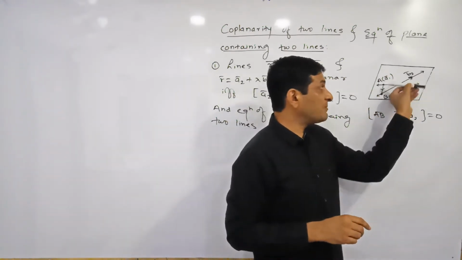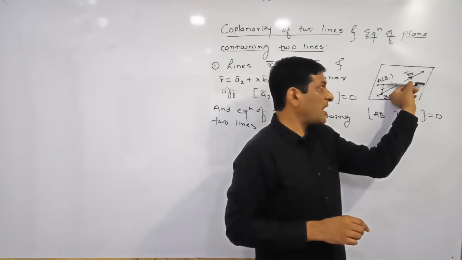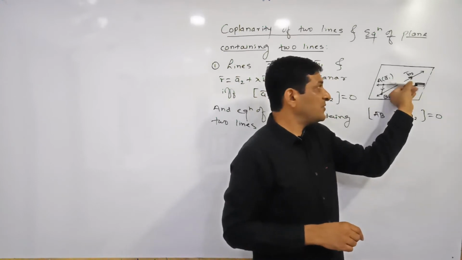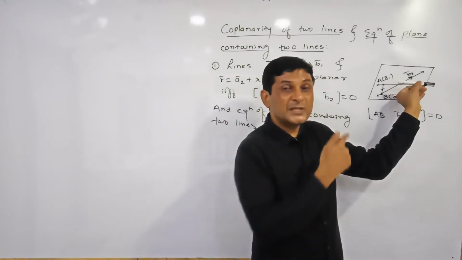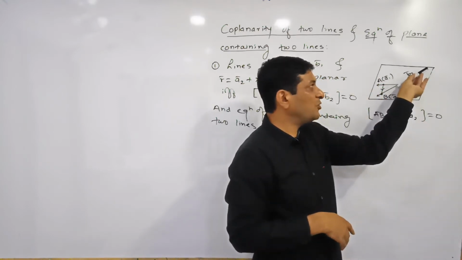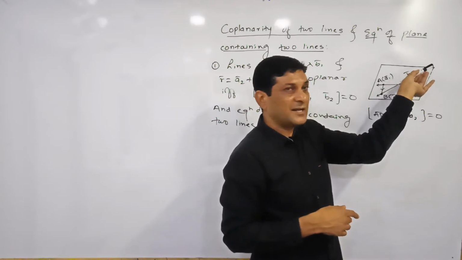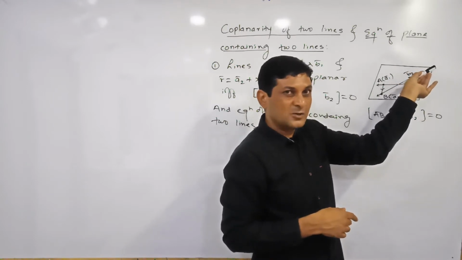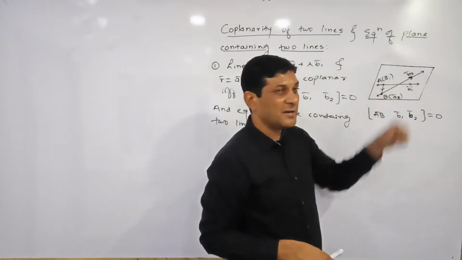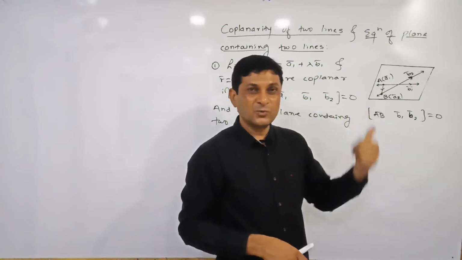What is b1 bar? b1 bar is a vector along the first line, or we can say it is a vector parallel to the first line. If b1 bar is parallel to the line, we can say that it is parallel to this plane also. In the same way, b2 bar is a vector along the second line, or a vector parallel to this line. If it is parallel to this line, it is parallel to this plane also. Means b1 bar and b2 bar are two vectors parallel to this plane.